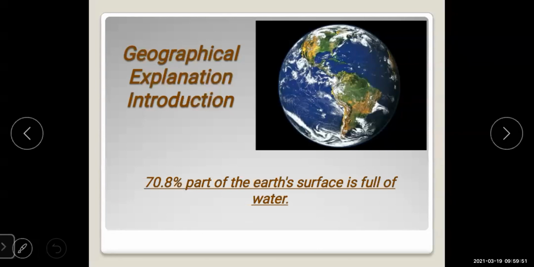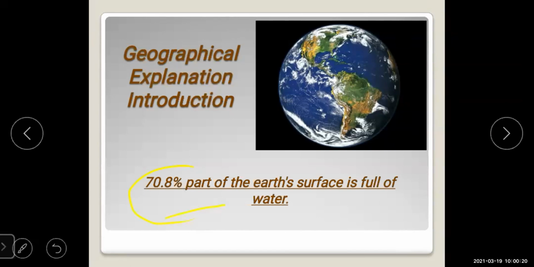We'll see it. See here, as we all know that 70.8% part of the Earth's surface is full of water. But here we can say the distribution of the water is very unequal. It means the distribution of water is not done equally.